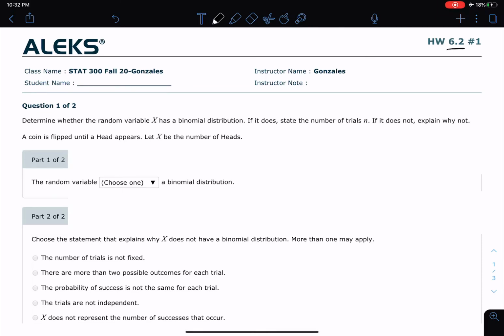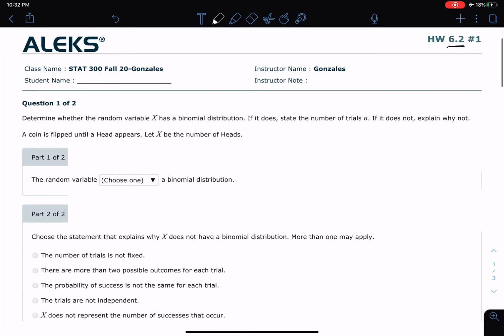Now, this is on the assignment side of Alex, and we're taking a look at probability as it pertains to binomial problems. Okay, so let's take a look at this first problem, and we already did. If you have taken a look at 6.2 on the adaptive side of Alex, I kind of went through some of that a little bit. Let's go ahead and jump into a couple of the problems and talk about the formula as we do this.